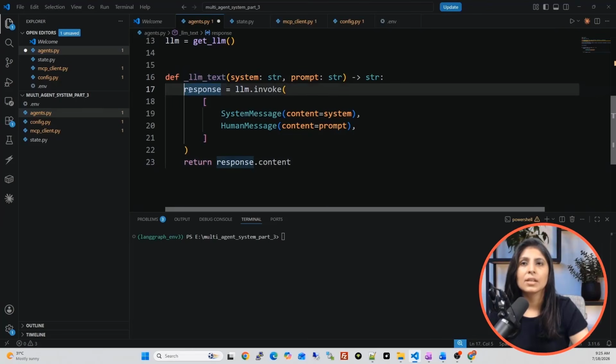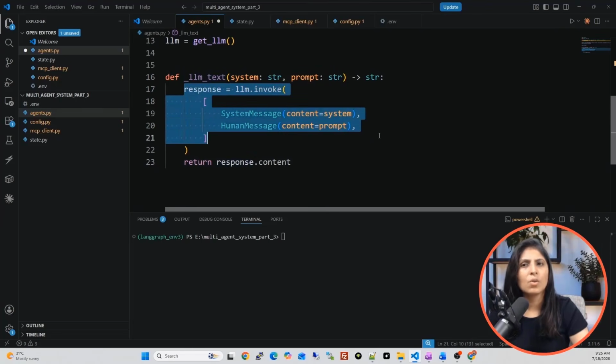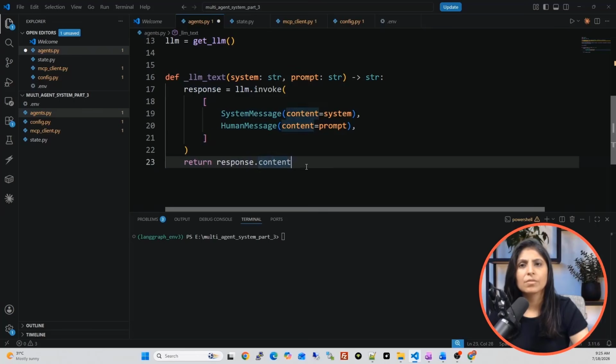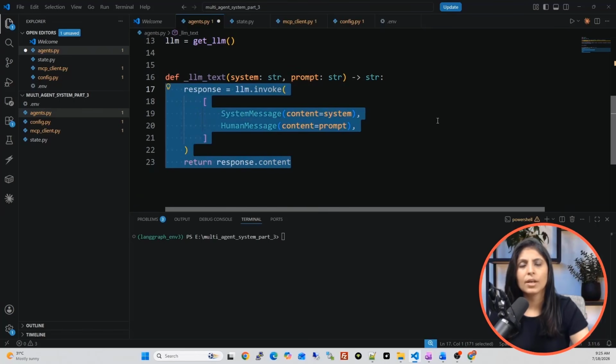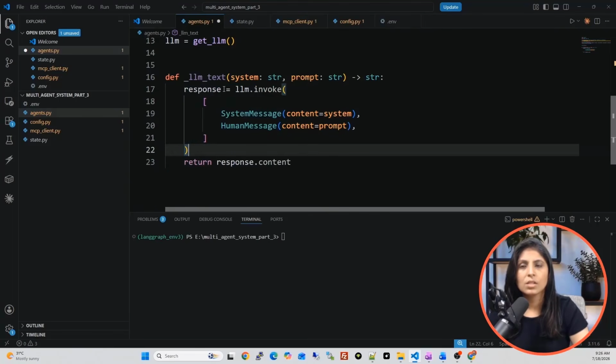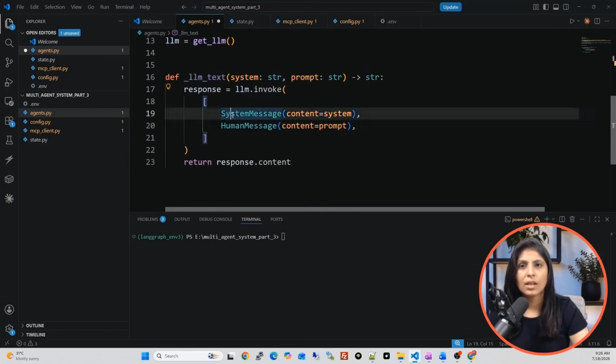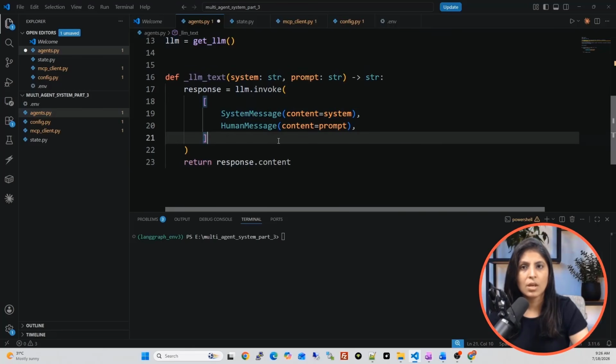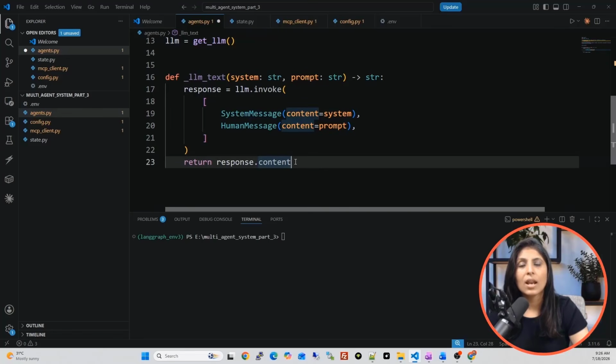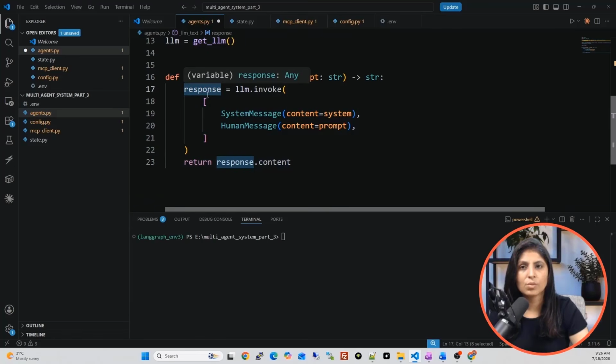And guys, this code you are already familiar with because we have used it in both part 1 and part 2 videos. See, we are calling the LLM using llm.invoke. Then we provide a system prompt, and then a user's message, and the LLM generates a response, which gets stored in the response variable.